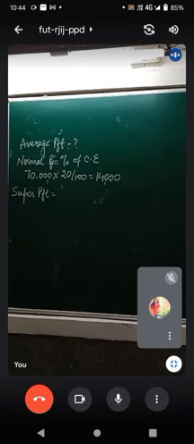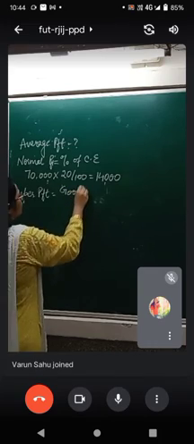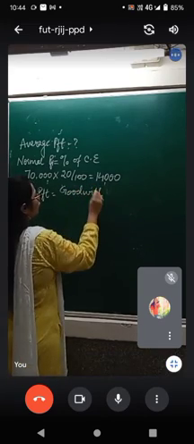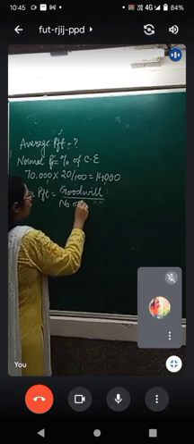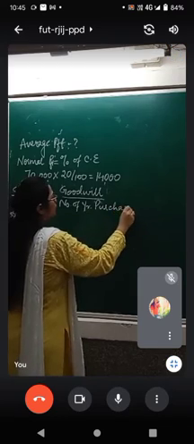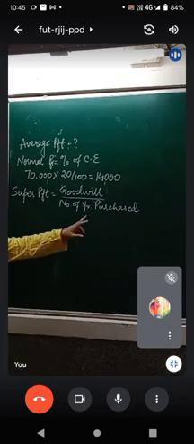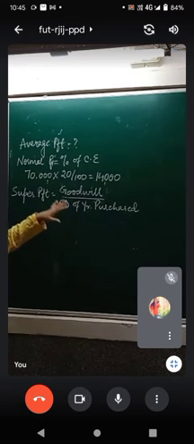Super profit is equal to, please note this down. Super profit is equal to goodwill upon number of years purchased. Let me repeat, this is not a new formula, but this is the same formula we have just derived.